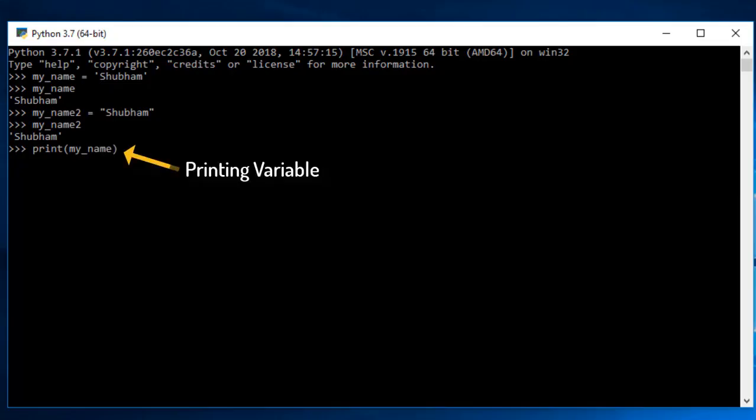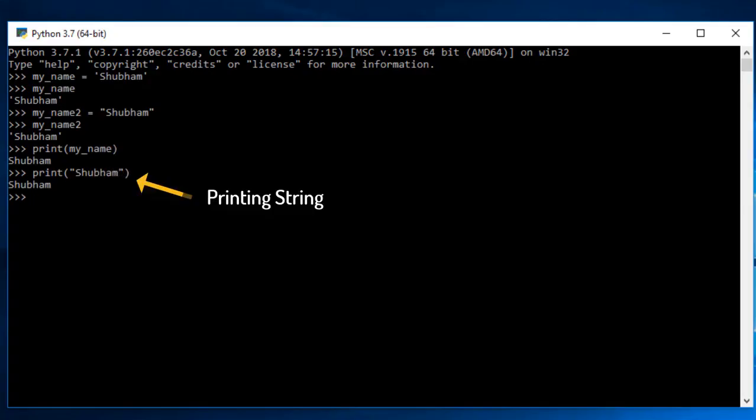So here if I give the variable name my underscore name, you can see I got my result. And if I do the same with a string, I can use print and just give double quotation marks and print it here. While printing a variable, you have to pass the variable name, and while printing anything else, your value should be a string, an integer, or anything else.